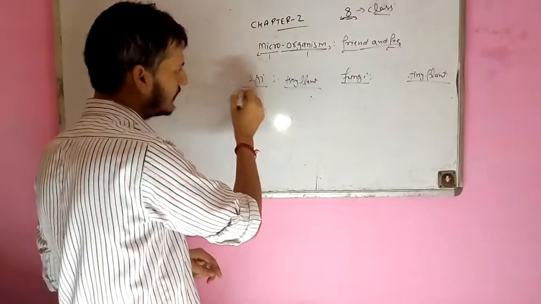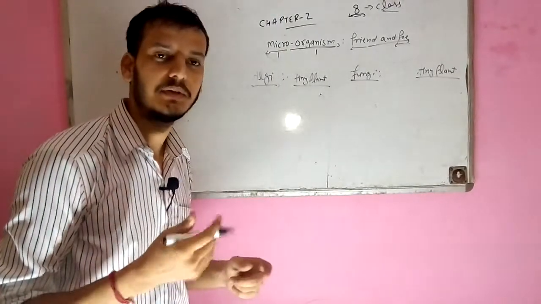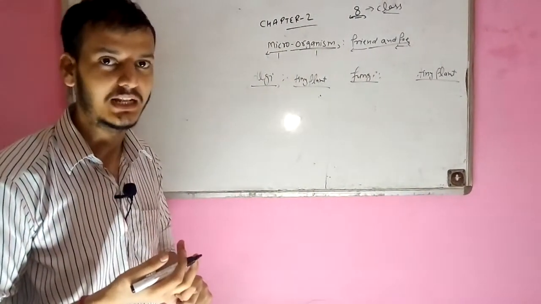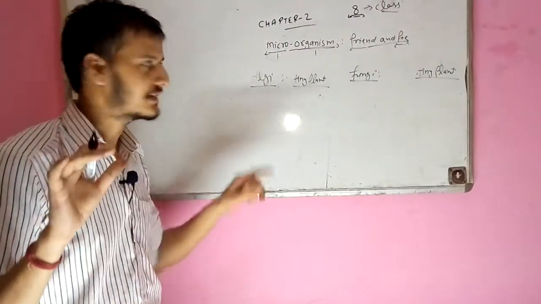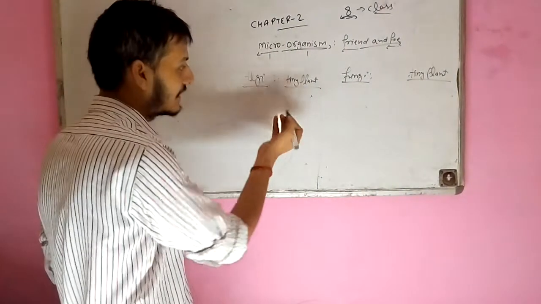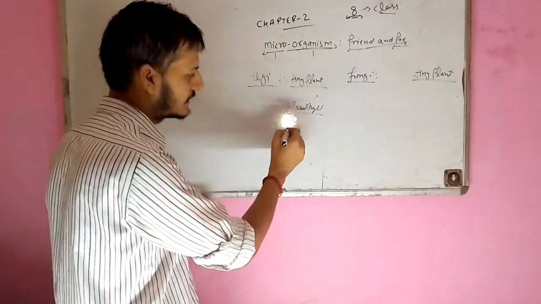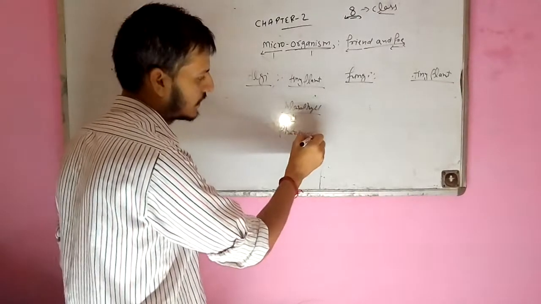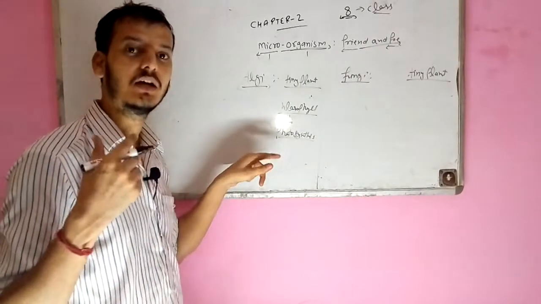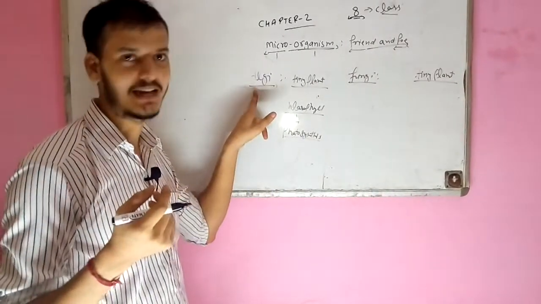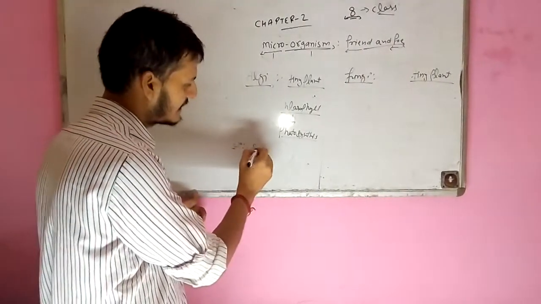Suppose algae is a green-colored substance. I think you have seen it near the banks of water bodies like rivers, ponds and lakes. You will see a green type of substance there. This green-colored substance is known as algae, and it contains chlorophyll and makes its food by photosynthesis. So those tiny plants which contain chlorophyll and make their own food by photosynthesis are known as algae, and algae are green-colored substances. A common example of algae is Spirogyra.